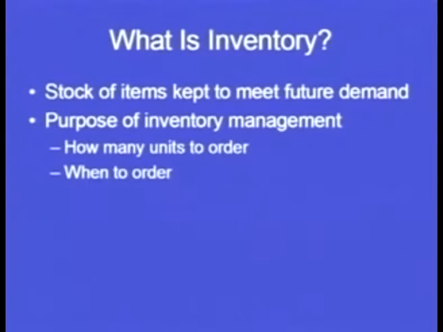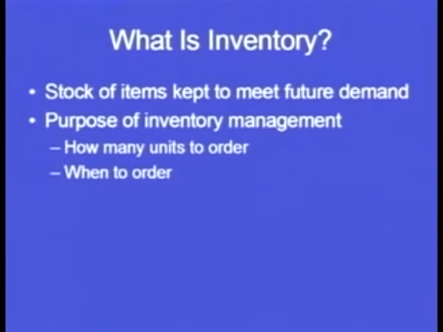So always we have to keep a stock of items. I think the explanation is very clear: the rate at which we are receiving the material from the market is not the rate at which we are consuming it. So we always need to store certain material, and that is what inventory is. Inventory is the stock of items kept to meet the future demand.